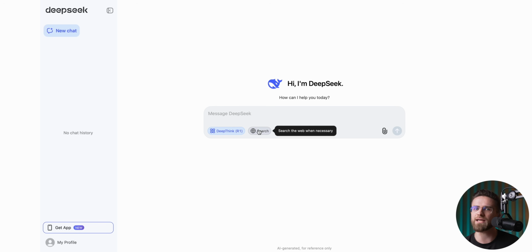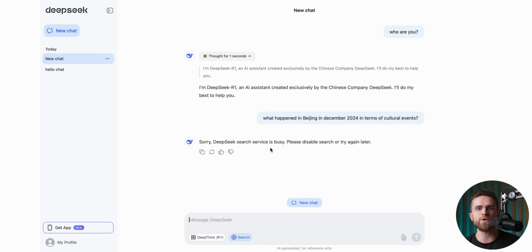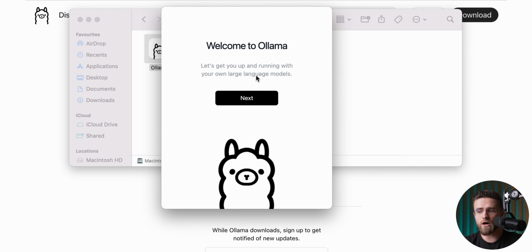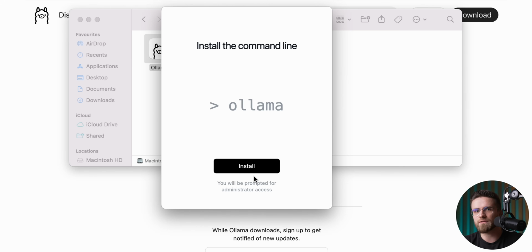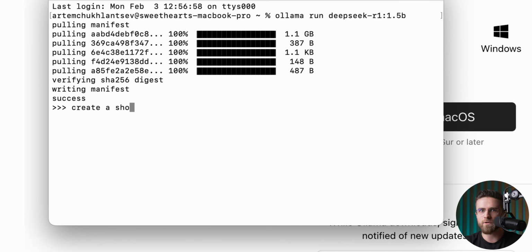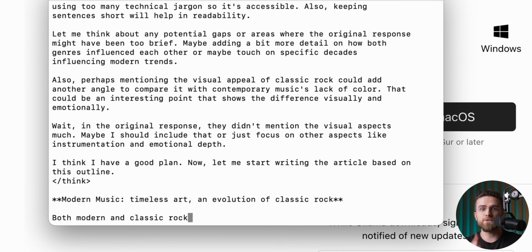Technically, it's supposed to handle web searches, but that feature never works for me. It's always marked unavailable. Plus, it doesn't do image generation at all because there's no built-in DALL-E or anything like that. For a lot of users though, that's not a big deal because DeepSeek can run locally on your own computer. In our 30-minute guide, I show you exactly how to set that up.